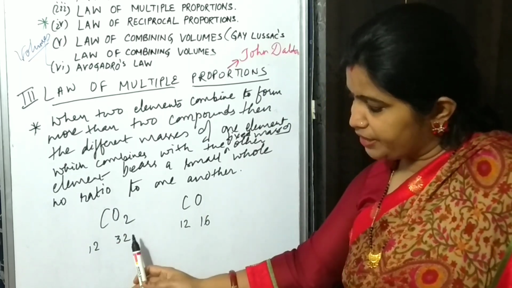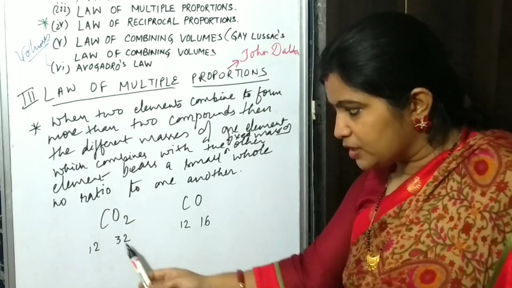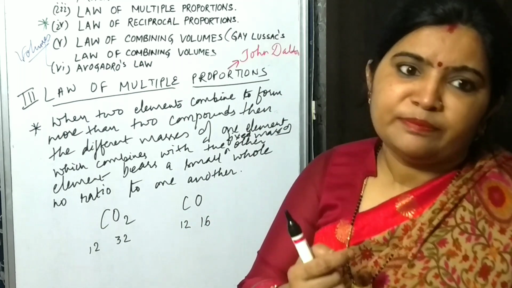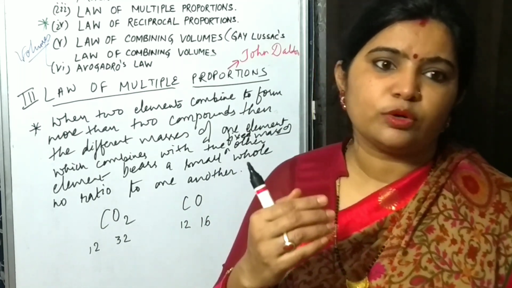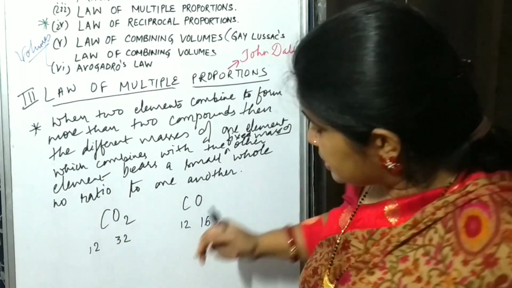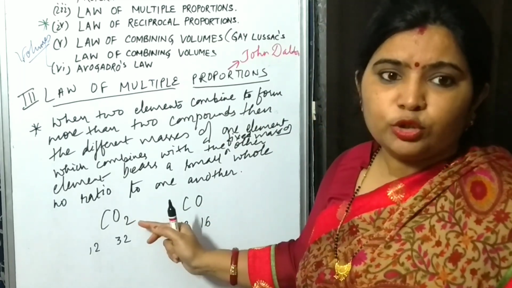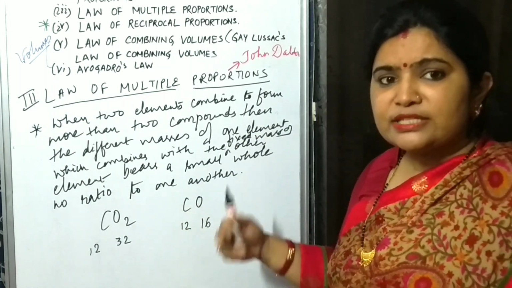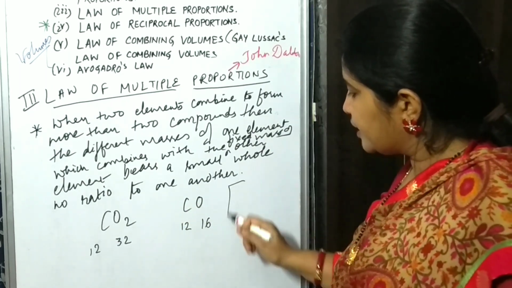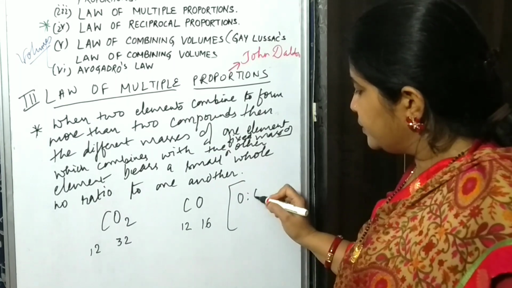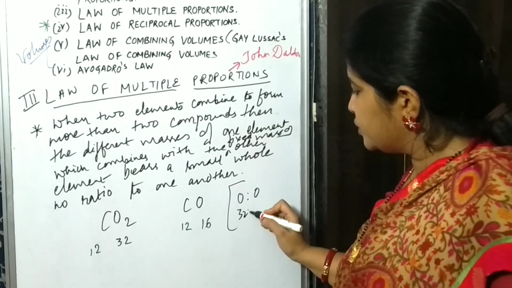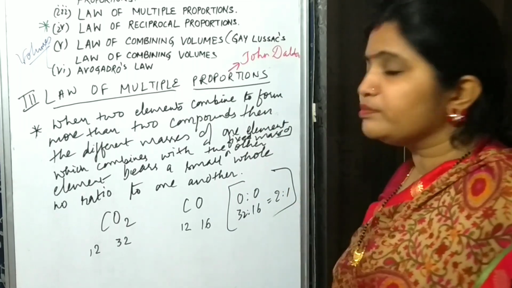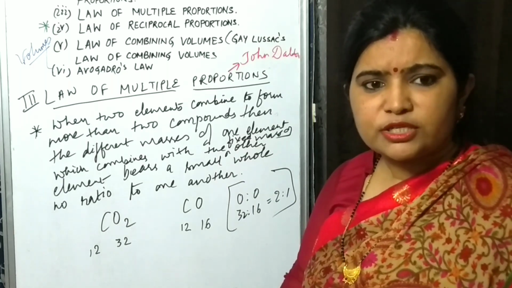So when they combine to form different compounds, they will bear a simple whole number ratio. Means when you find the ratio of oxygen to oxygen, oxygen here and oxygen here, you will find that the ratio of these two oxygen masses is a simple whole number ratio. How? I am showing it here, O2 and O. So it will be 32:16. The ratio will be 2:1. So it is a simple whole number ratio. I hope you have understood this.